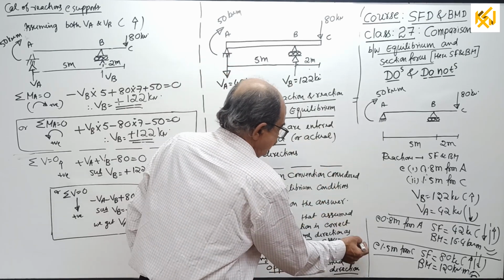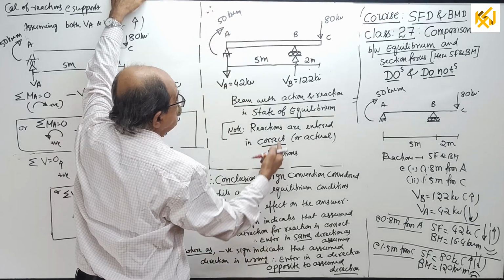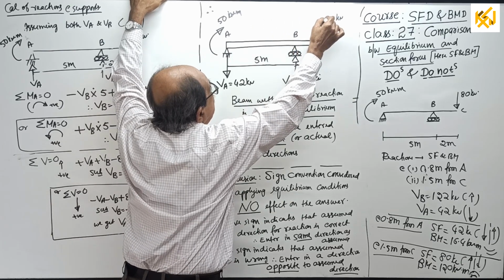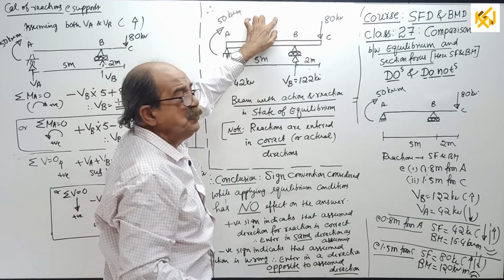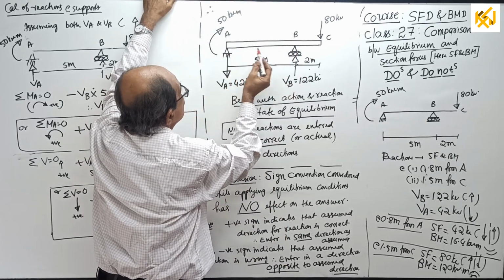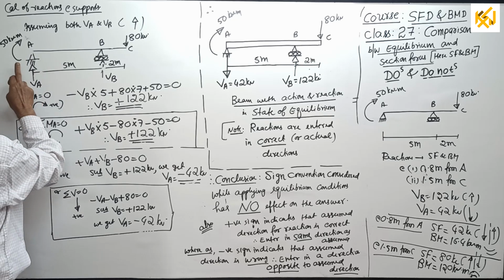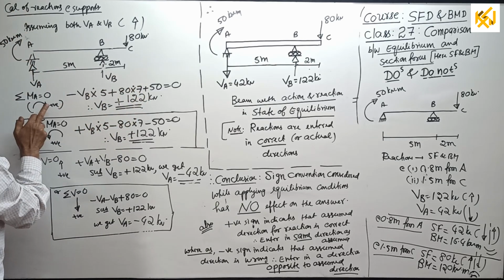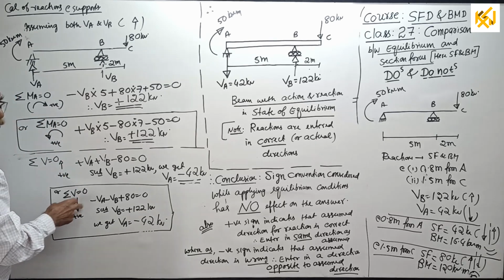Now you do one thing. Therefore, last part of this question is, I will put a sketch of the beam. I will enter the 80 kN and 50 kN-m. They are the actions, I told you. These are the reactions. So the reactions are, see, we considered VA upward. Never bother about clockwise positive, anti-clockwise positive, upward positive, downward positive.